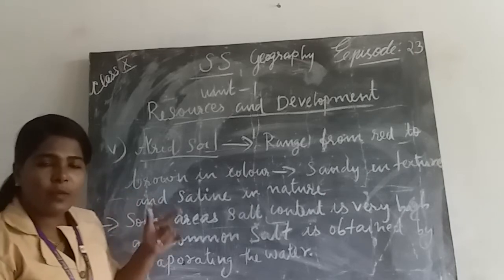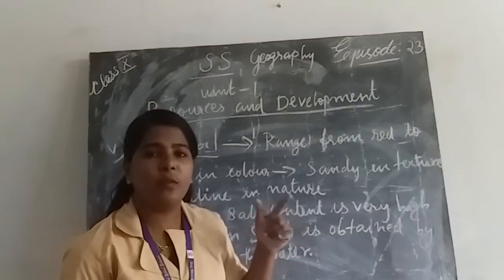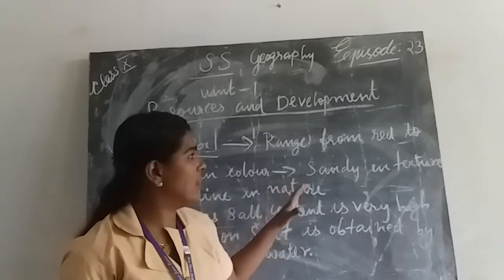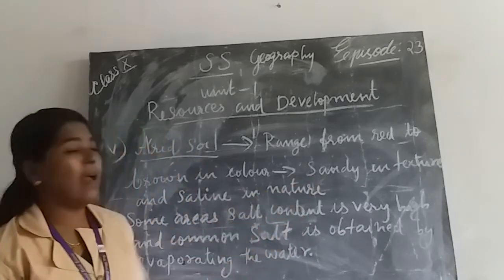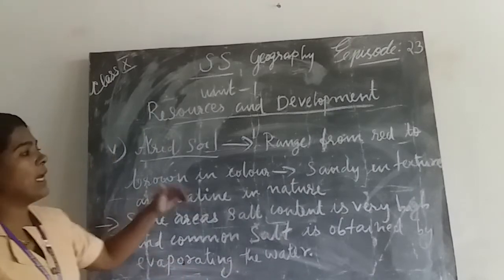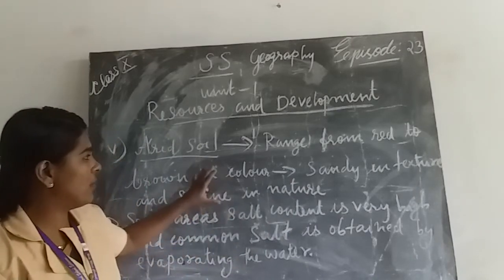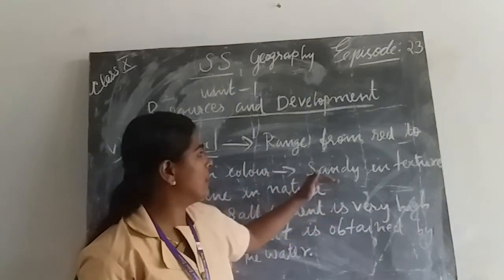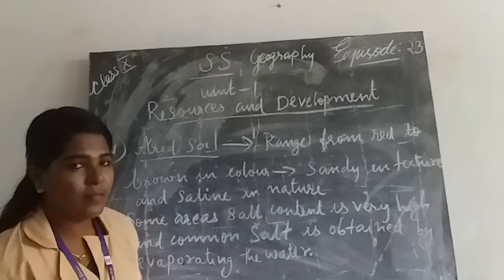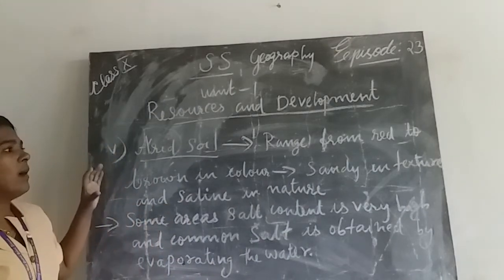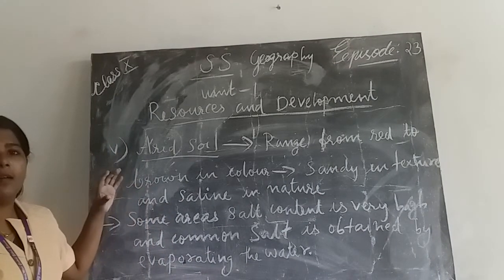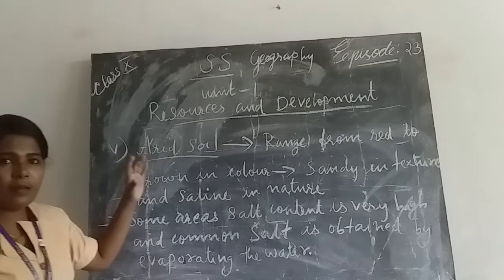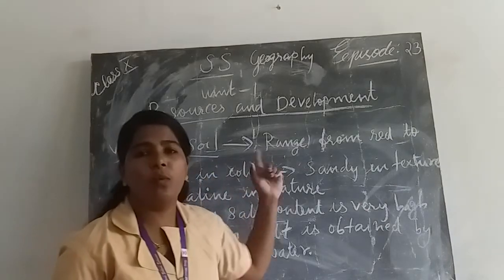We all know the factors responsible for soil formation: age, texture. What is the nature of the texture? It is sandy in texture and saline in nature. Alluvial soil is sandy in texture and saline in nature, and its color ranges from red to brown.